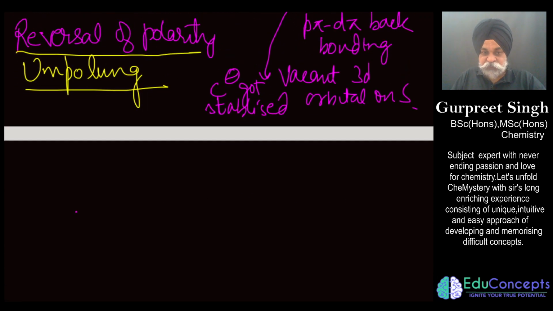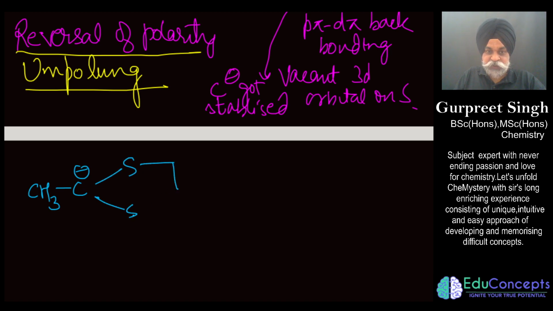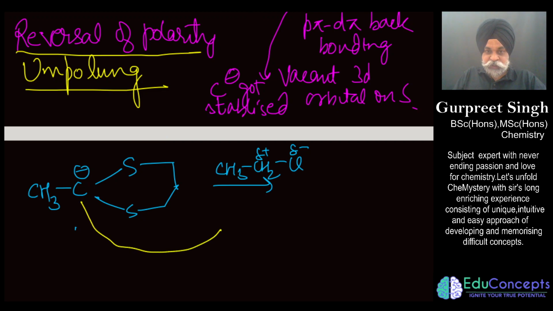Now let's go to the next step. The carbanion which we have generated, which is quite stable, can now react with ethyl chloride as a nucleophile, because this is delta positive, this is delta negative, and this carbanion can attack it and Cl goes out.